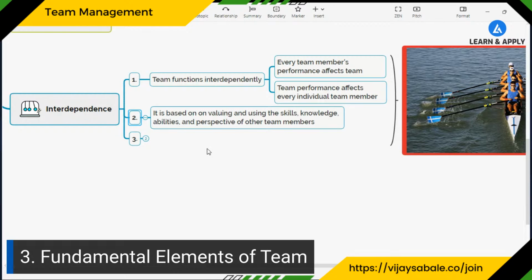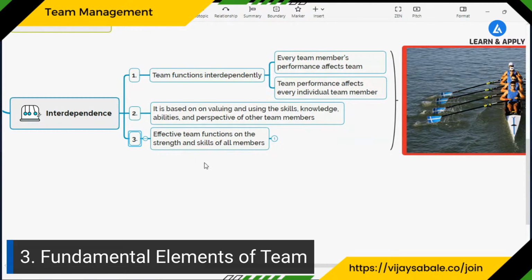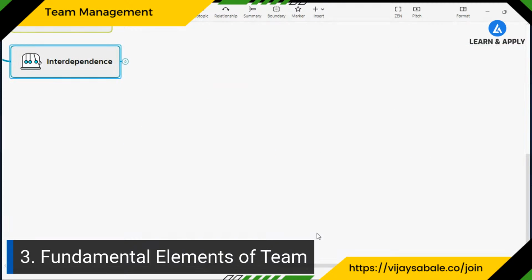The second point is that it is based on valuing and using the skills, knowledge, abilities, and perspectives of the other team members. And the last one is that an effective team functions on the strengths and skills of all members. If I want to say it in one word, we are going to synergize. All members synergize as they work together. They are taking the positives of all the team members to achieve the goals, right? So this is the fourth fundamental element of the team.